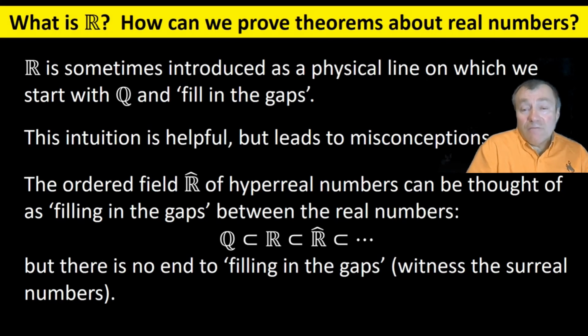There's not really a limit to this process, unless you might want to think of the surreal numbers as kind of a limit to this filling in the gap process. But the surreal numbers are such a huge thing that it's not even strictly a set. It's something that we'll talk about later as an example of a proper class, or maybe not even mention at all.